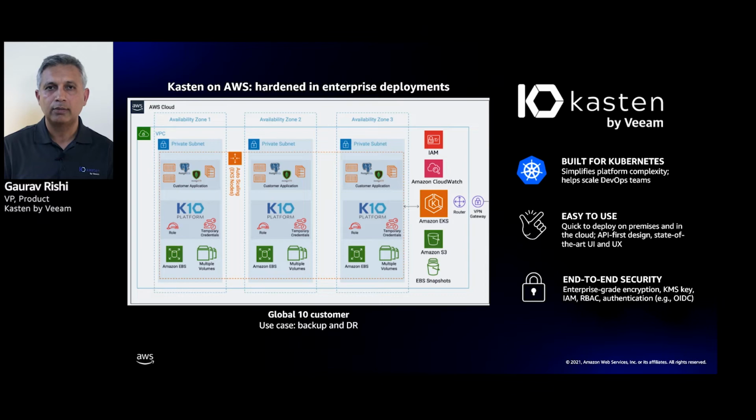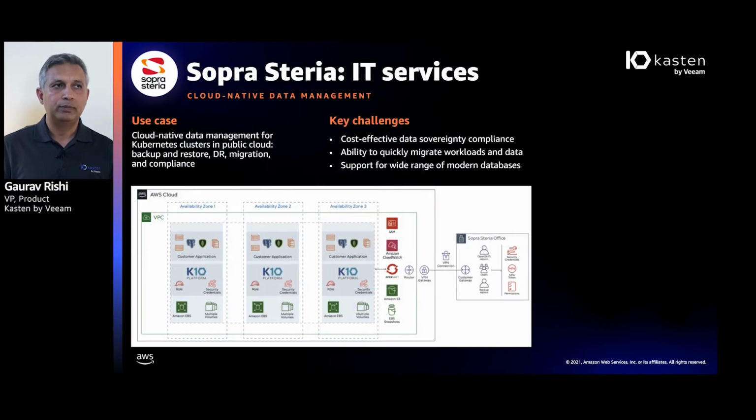So now let me share a few more customer examples so I can bring to life how companies are using this. So let's move over to Europe. Sopra Steria is one of Europe's largest IT services firms. They work with a lot of big government agencies.